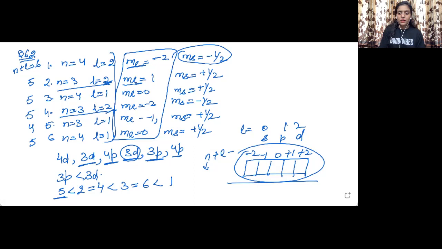Now let us move into the next question, that is question number 63. Okay, the bromine atom possesses 35 electrons. It contains 6 electrons in 2p. 2p, it has 6 electrons. 3p, in the 3p orbital, it has 5 electrons. How can it be having 5 electrons in 3p? No, it is having 6 electrons in 3p also. So I got mistaken. Okay, 3p has 6 electrons. Then next is 4p. 4p is having 5 electrons.